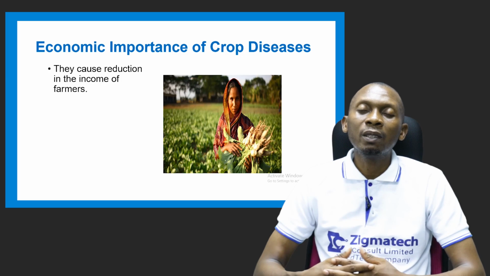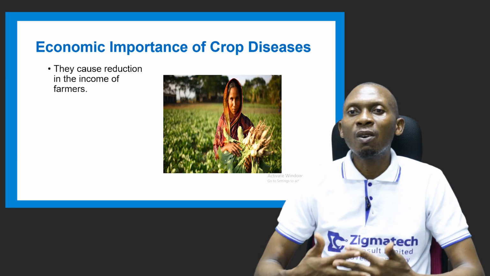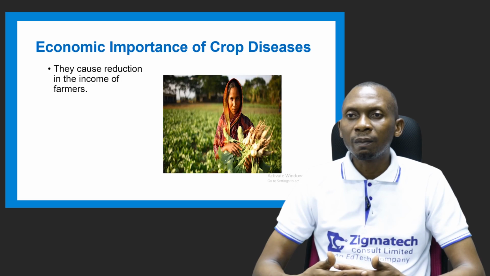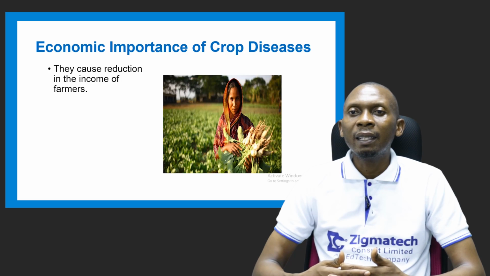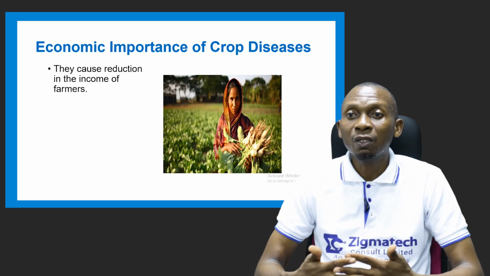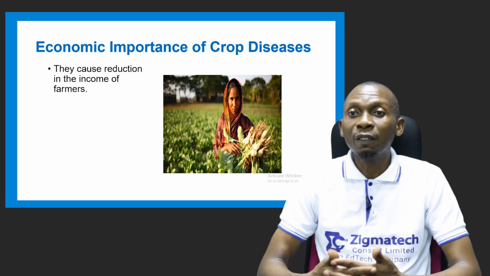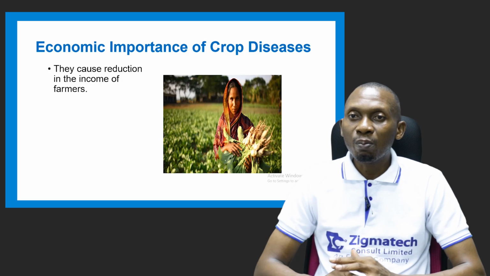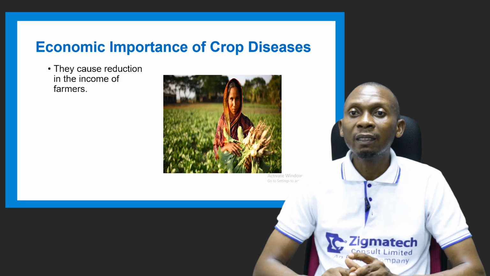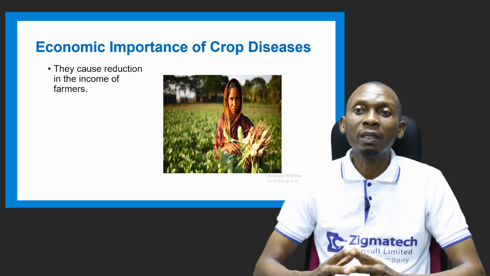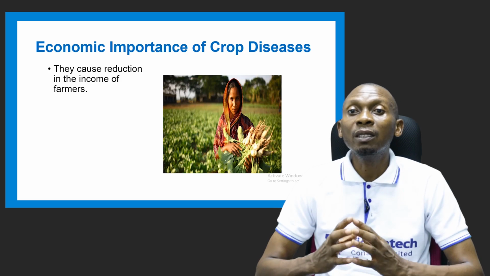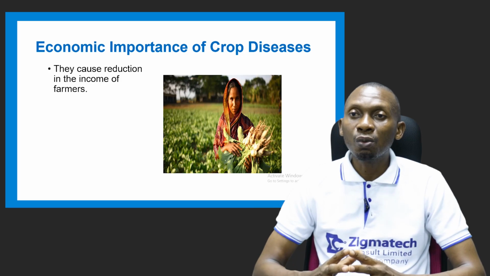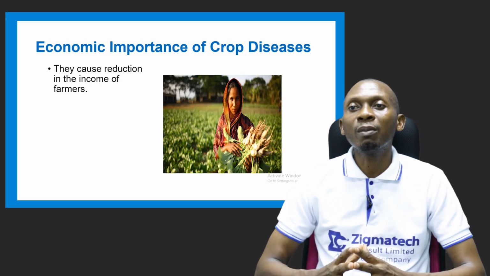But economic importance is the impact it actually causes on both the farmer and the crop. It's of importance to the farmer for him to understand it has an implication on the farmer. Whether it's of negative importance or positive importance, it affects the farmer's output, the farmer's yield, the farmer's finances. So that's what is termed economic importance. So diseases have a negative effect, but it's still termed an economic importance of the disease, either on the farmer or on the crop. So let's look at the economic importance of crop diseases.